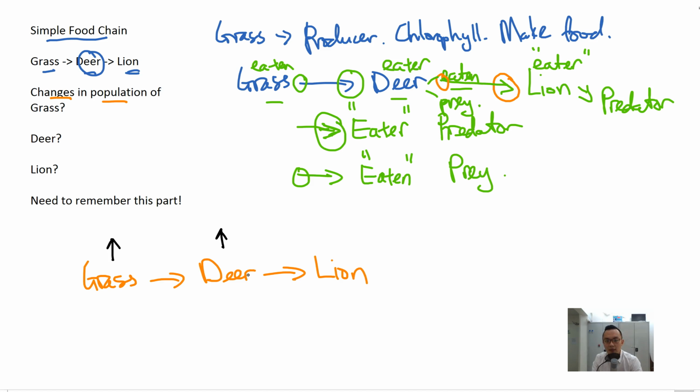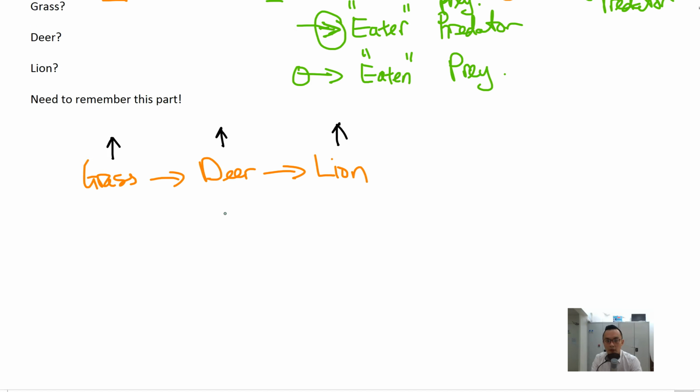When the deer population increases, there's more food for the lion, so the lion population will also increase. Conversely, if the population of deer decreases because of disease, then grass will increase because there are fewer deer to eat the grass, and because there are fewer deer to eat, the lion population will also decrease.